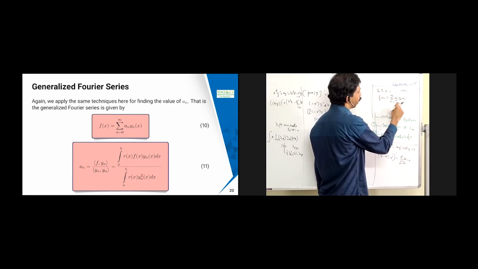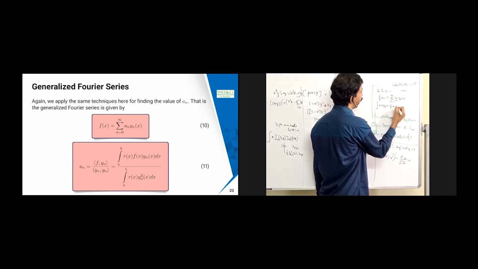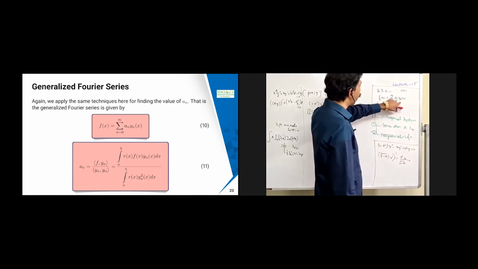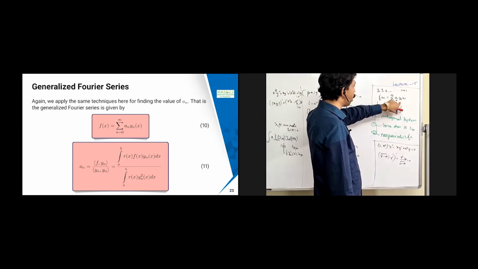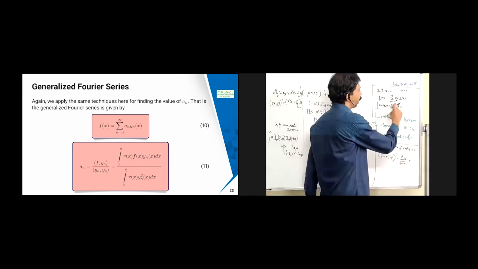On the right hand side, since it is an orthogonal system, except for m equal to n, everything is going to become 0. Only m equal to n survives, so the remaining terms all go to 0.